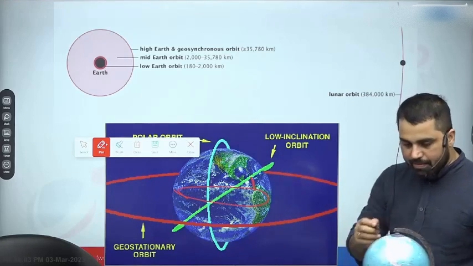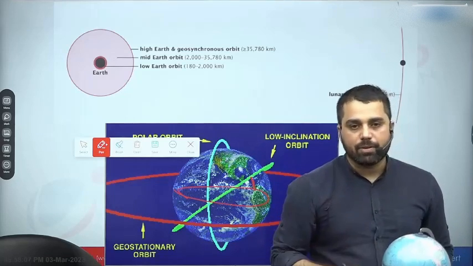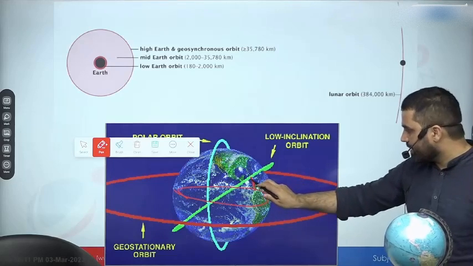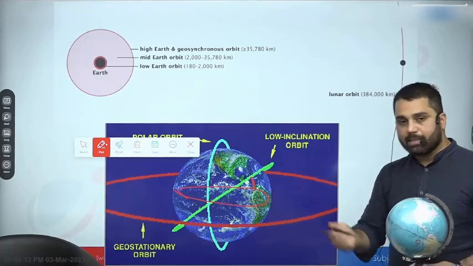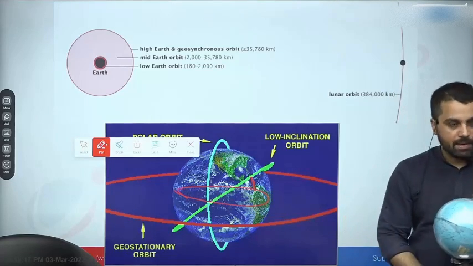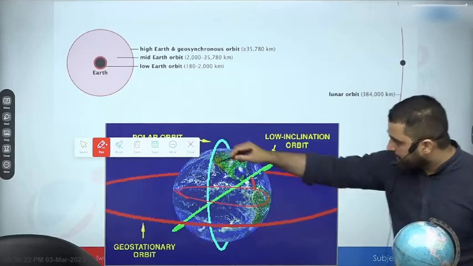But I can also have a satellite which is moving from pole to pole, north pole to south pole, so I can call it a polar orbit. And most of the orbits will actually be inclined. By the way, the inclination we measure from the equator. So the equator's inclination is 0 degrees, and depending upon what the inclination is, it can be 0 to 90, it can be more than 90 also.